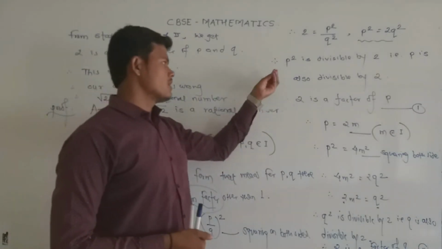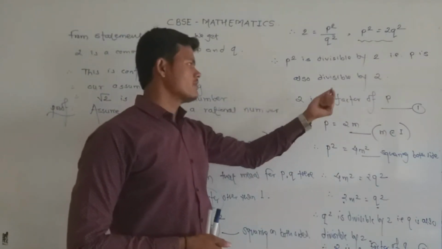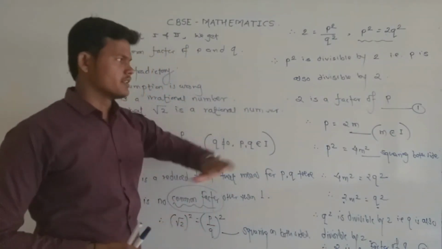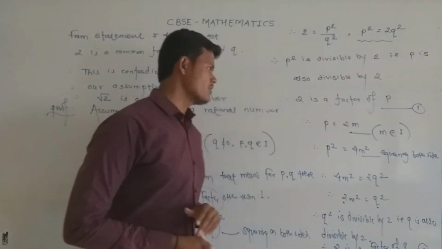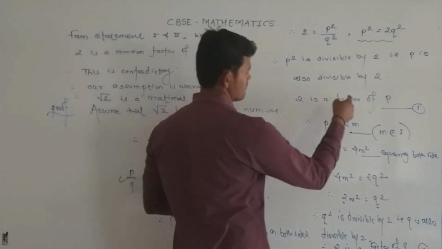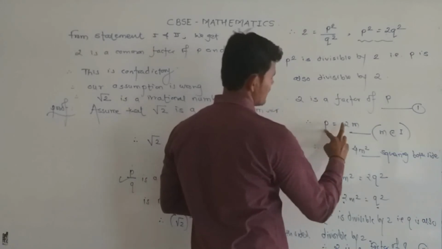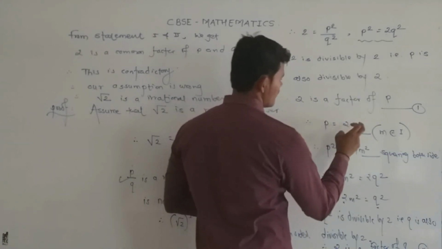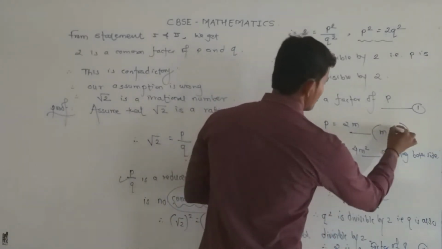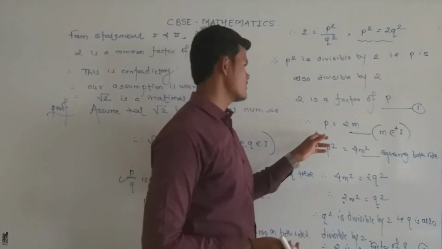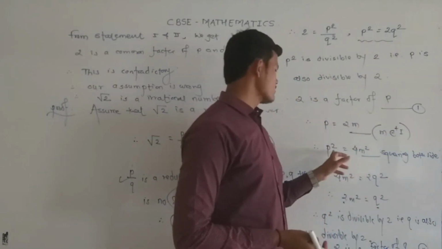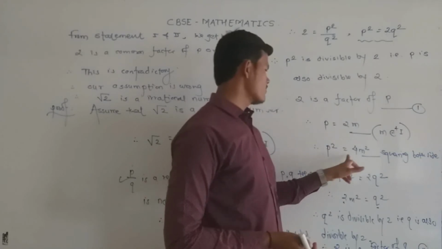So from the above statement we get 2 is a factor of p. This is statement 1. Now if 2 is a factor of p, that means we get the value of p as 2m, where m is a positive integer. After squaring we get p square equals 4m square.